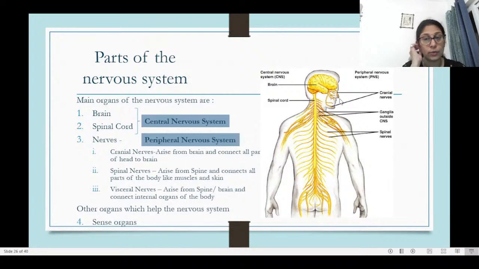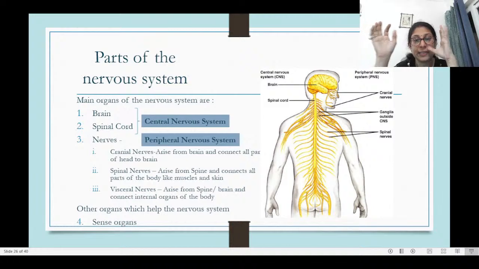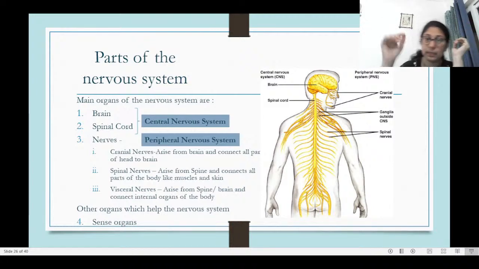And then you have these ganglia or node-like structures, and then you also have another type of nerves known as visceral nerves, which arise either from the spine or the brain, and they connect to the internal organs. All these nerves together form the peripheral nervous system. The central nervous system is brain and spinal cord, and then all the other nerves form the peripheral nervous system. The other organs which help the nervous system are the sense organs. Right?